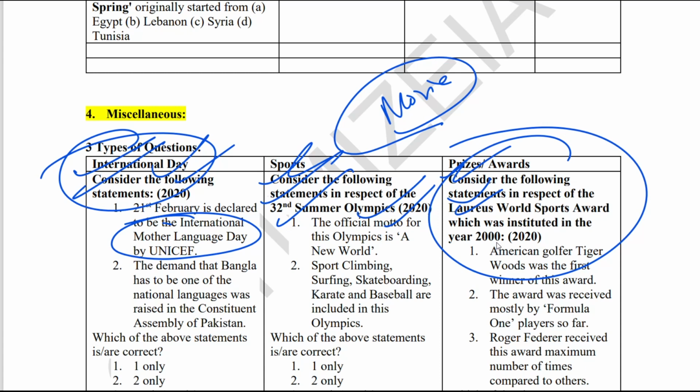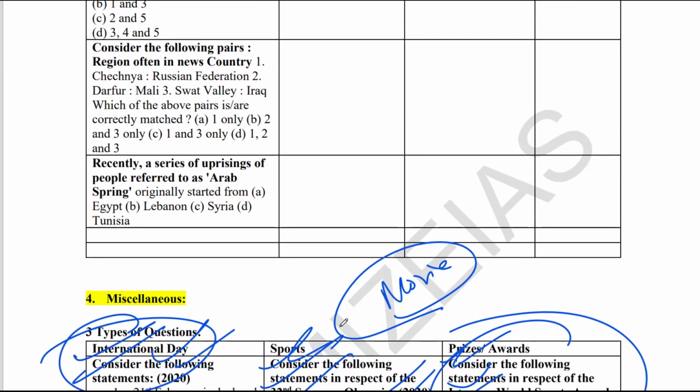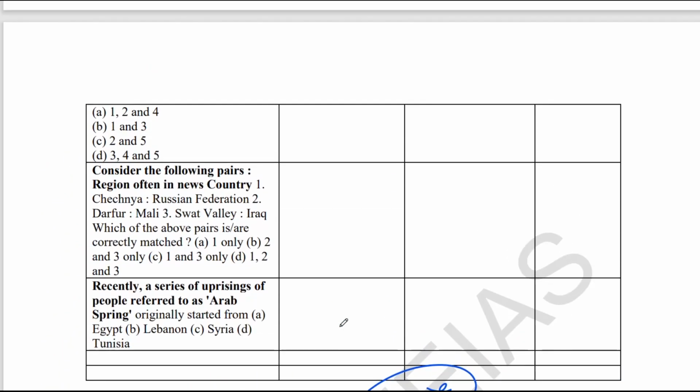Here I would like to tell you that don't start preparing every international day. But at least the most important ones you should go through. Just like a Google search, you will get some main international days, which you should prepare. Some major sporting events if they have happened. For example, this year the World Cup football has happened, so you should know. And then some important prizes you should be aware of. So overall, these are the 4 types of questions which have come in UPSC.